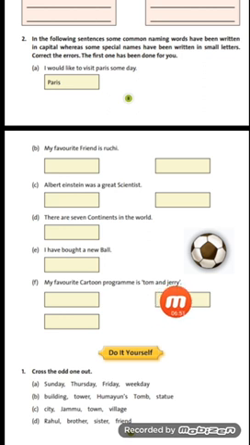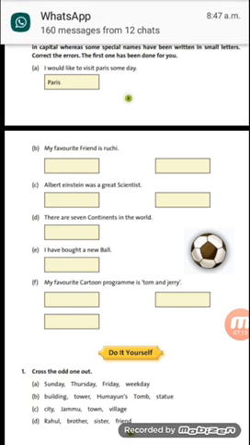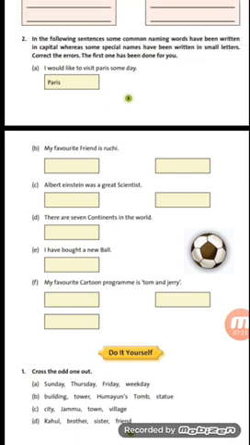But when we say Tom and Jerry, Tom and Jerry is the name of a special cartoon. And here Tom stands for that cat and Jerry stands for that mouse. Okay, it's the name of that mouse. So these are special names. So here you will write Tom beginning with a capital T, and here you will write Jerry beginning with a capital J. So I hope now you have understood this exercise and you will write it in good hand only. Take care of your handwriting and take care of your spellings also. Listen to the video carefully.